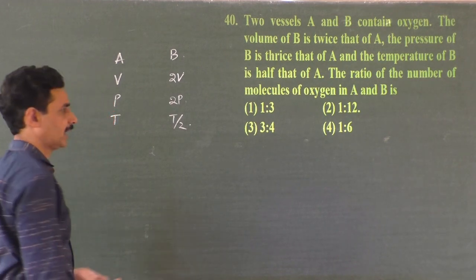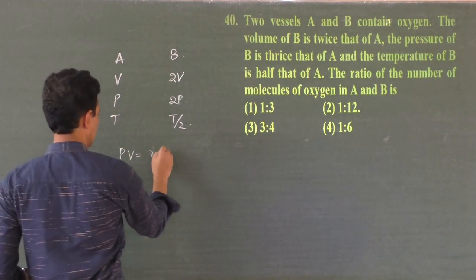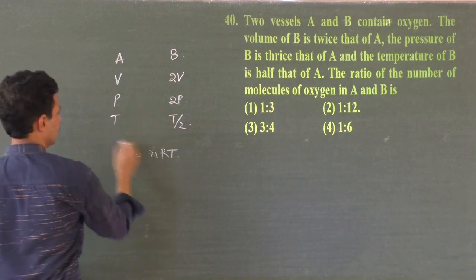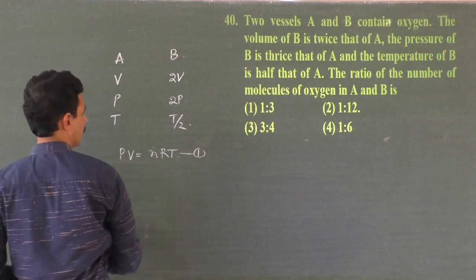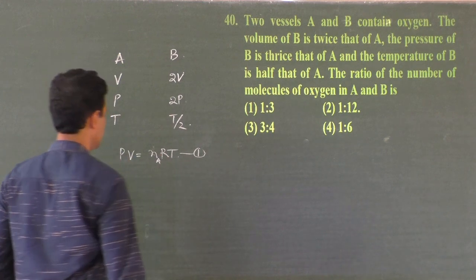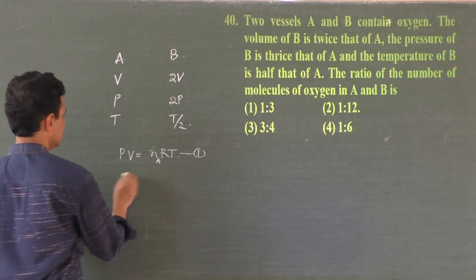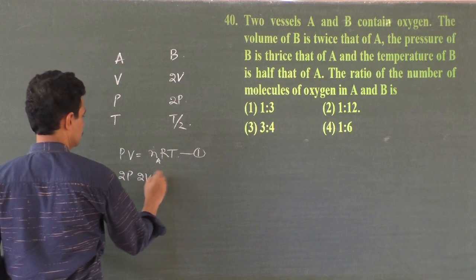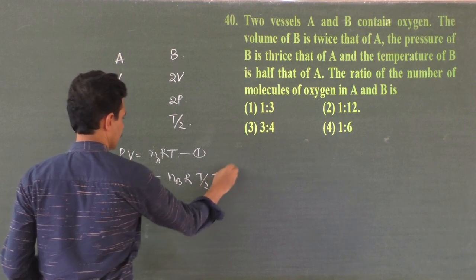Of course, you can write PV equal to nRT. This is for A, giving Na, the number of molecules in A. What about the number of molecules in B? In B there is twice the pressure, twice the volume, and half the temperature.